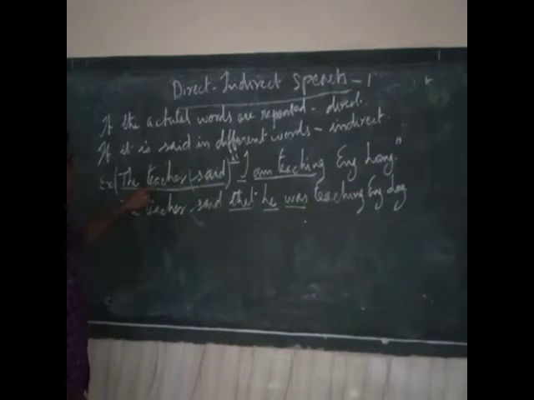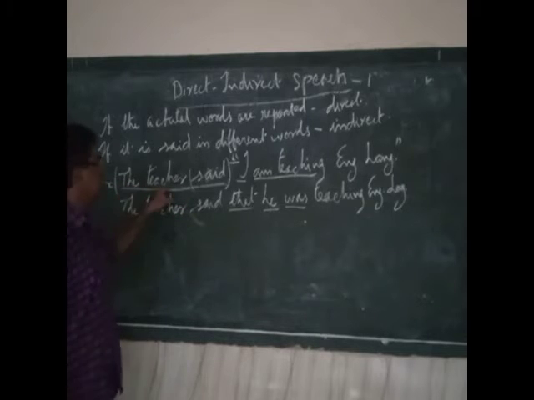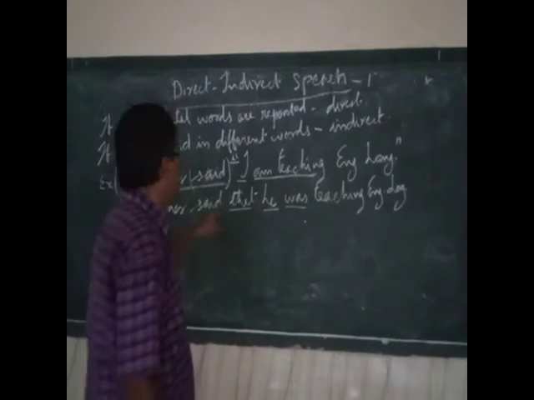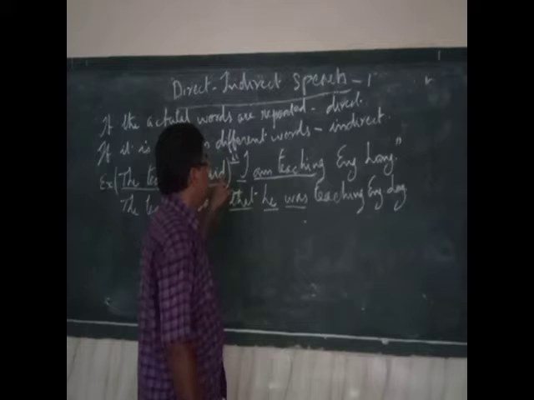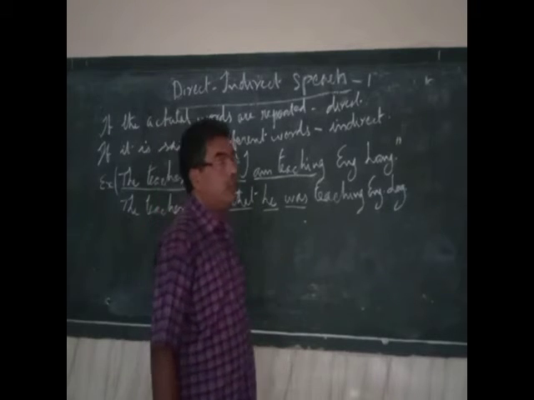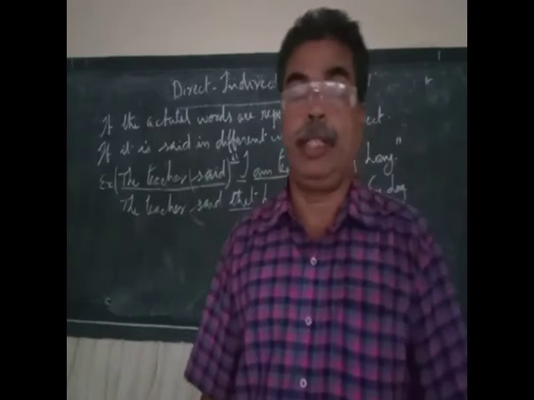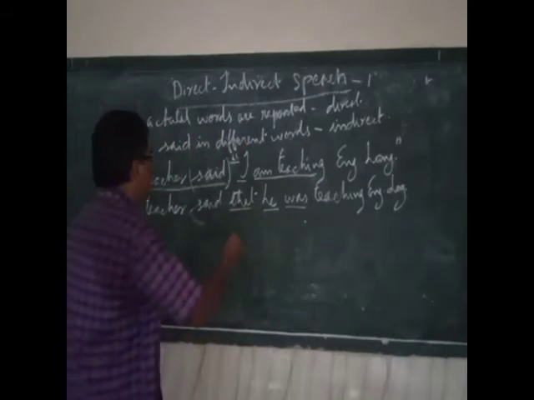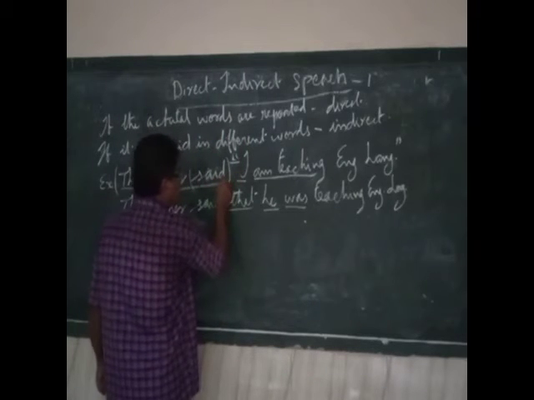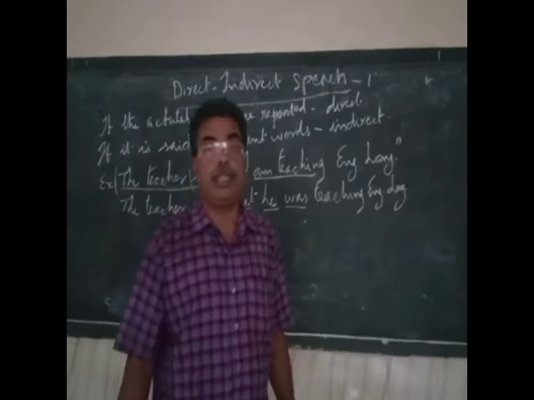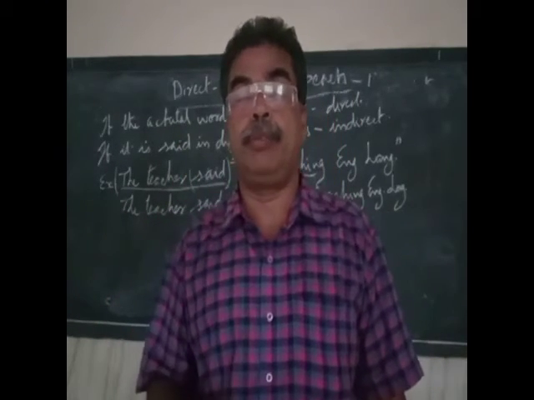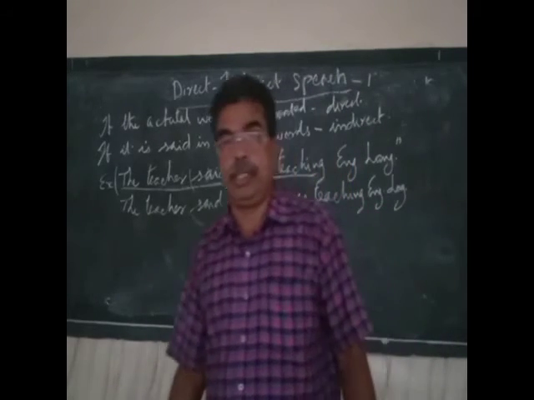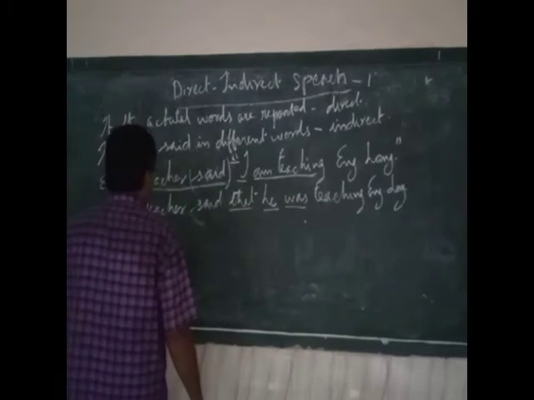Now suppose the sentence was the teacher said to the class or told to the class, or if the teacher told me, the teacher told his friend. Suppose there was an object for this verb, that is called the object of the introductory verb. When we change different types of sentences into indirect speech, we need this. That is why I am telling you this. So they are also equally important. This indirect speech is also very important.